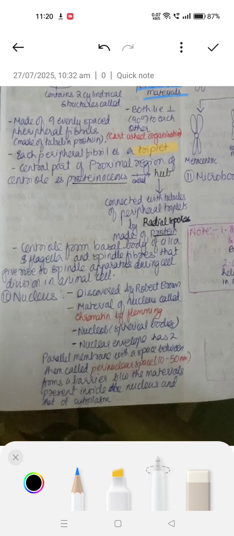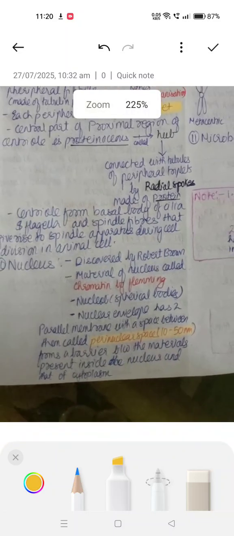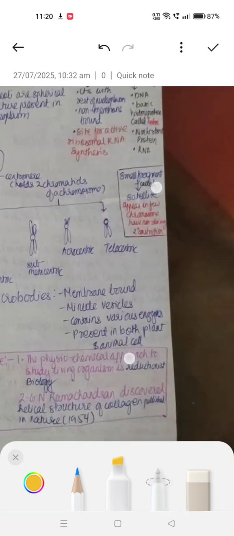Next we have the nucleus, which was discovered by Robert Brown. The material of the nucleus is called chromatin, named by Fleming. Nucleoli are spherical bodies. The nuclear envelope has two parallel membranes with a space between them called the perinuclear space, which is 10 to 15 nanometers. Very important: it forms a barrier between the materials present inside the nucleus and that of the cytoplasm.